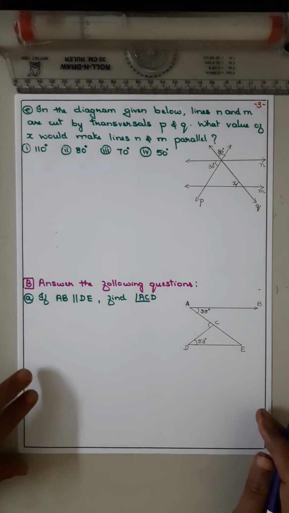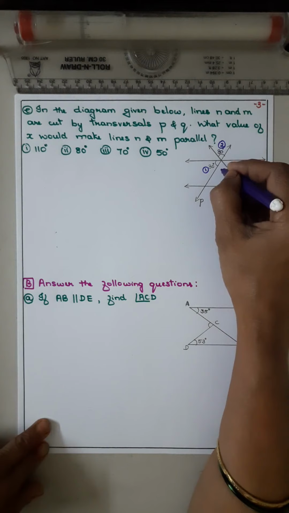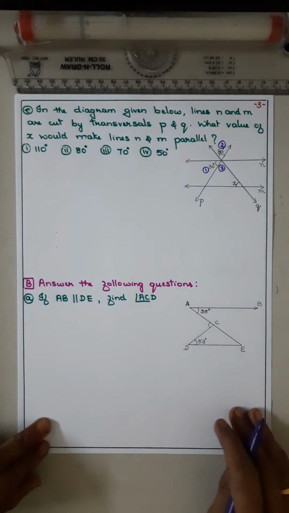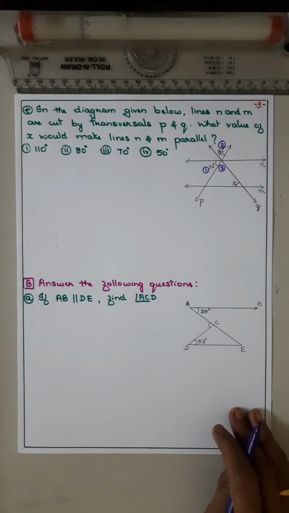First we will find out: this is 80, this is 30 and this is x. We'll give the names. Let this be angle 1, this angle 2, and this angle 3.